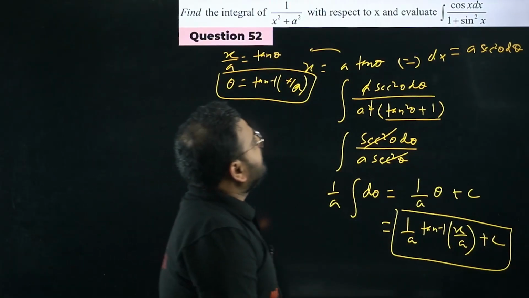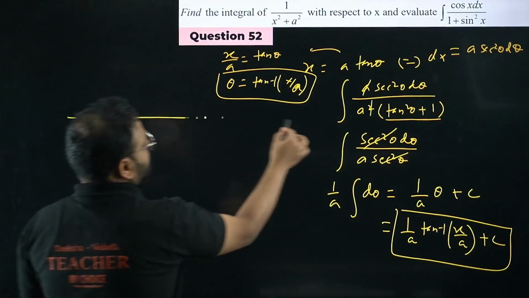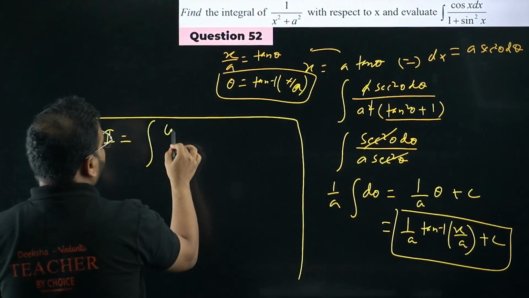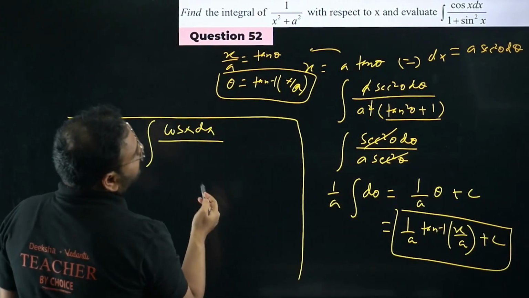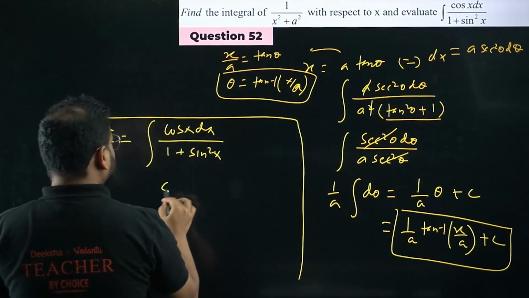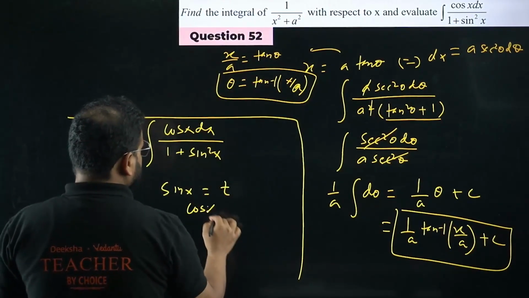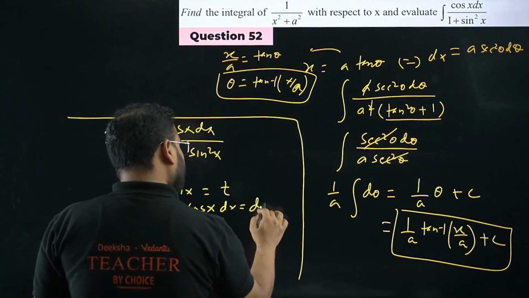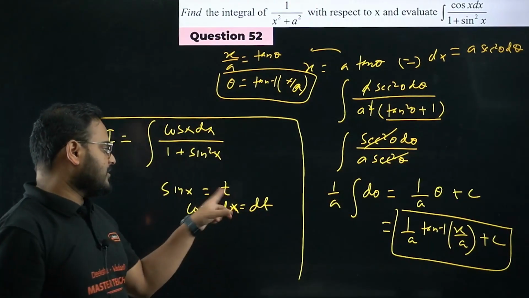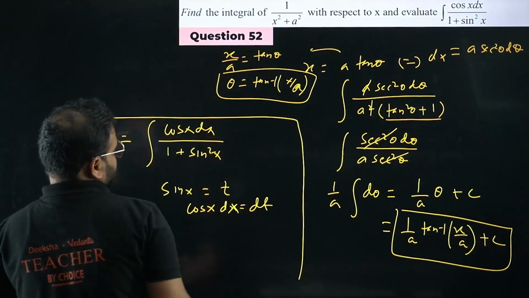Okay. Evaluate the integral of cos x dx upon 1 plus sine square x. How do you solve it? Very, very simple question. Extremely simple question. They have given this I value as the integration of cos x dx upon 1 plus sine square x. Do one thing. Take sine x as t. You're going to get cos x dx equals dt. Cross multiply this. dt by dx will become cos x, so dx will come on this side, so cos x dx is dt.